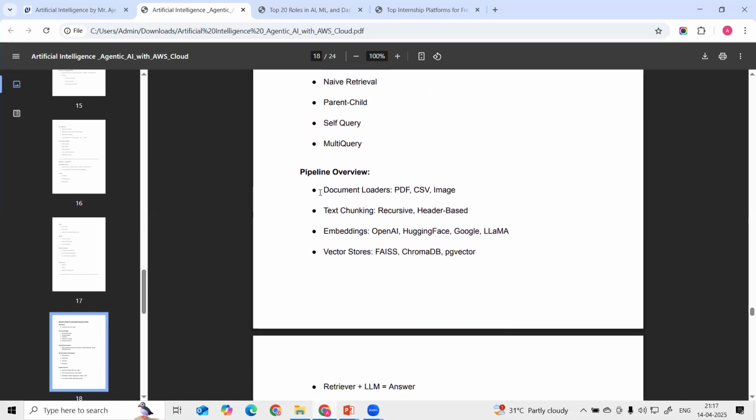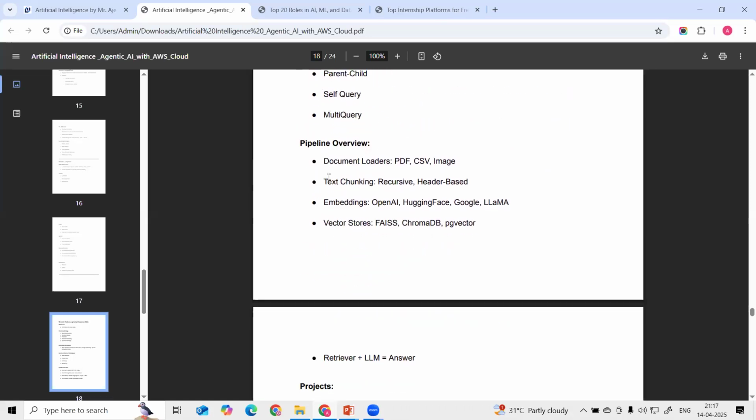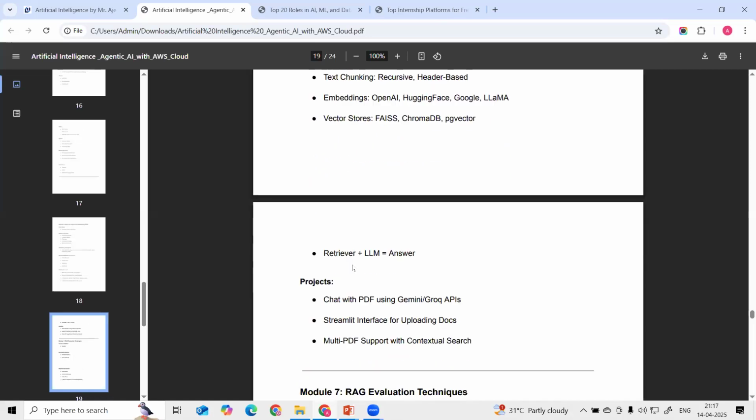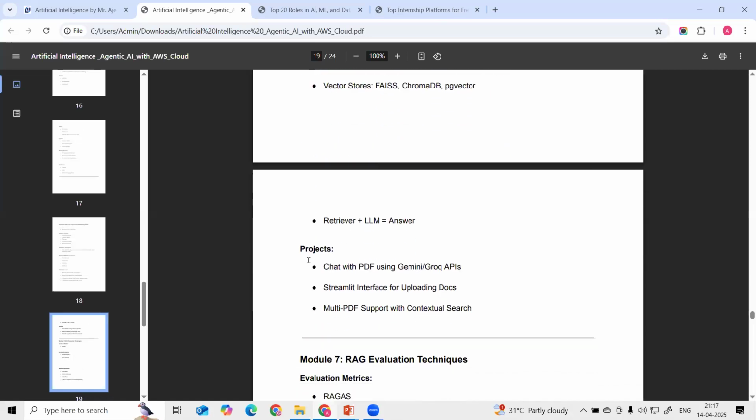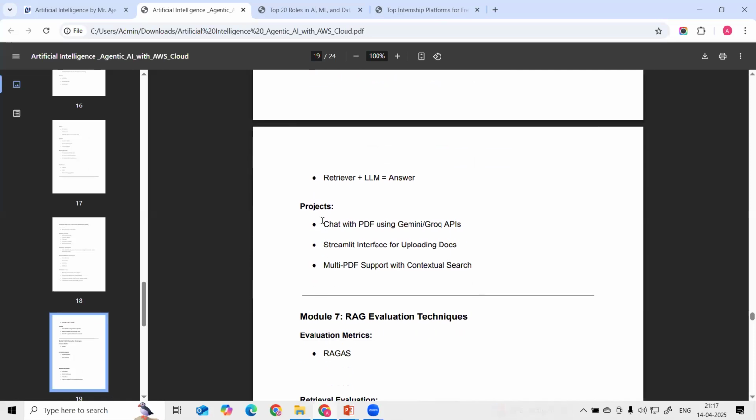Okay, then we are going to build the pipeline. So how we can build the pipeline from the document loader with the help of different document loaders, then the different chunking strategies, then embedding models, vector stores, and retrieval plus LLM. This is how we are going to see how we can build the RAG pipeline. Okay, so then we are going to do practical implementation of projects. These are the projects we are going to implement practically.